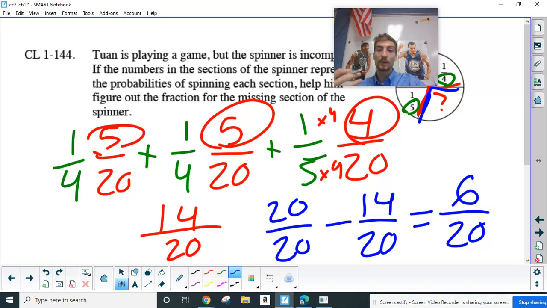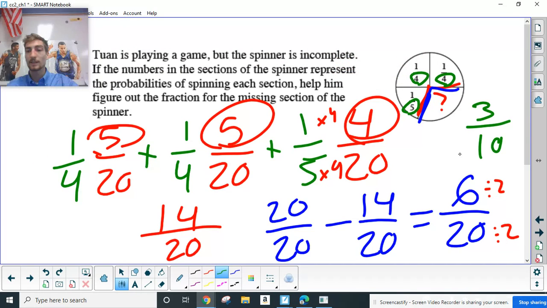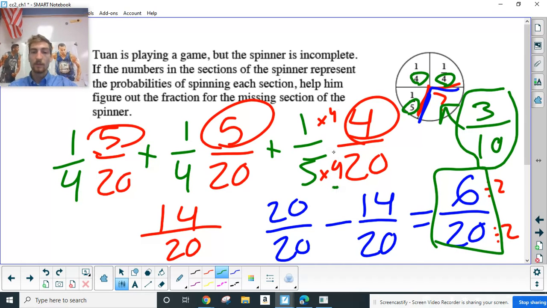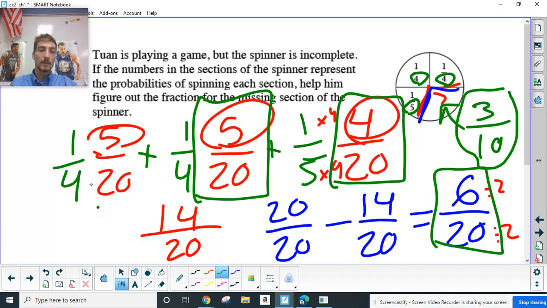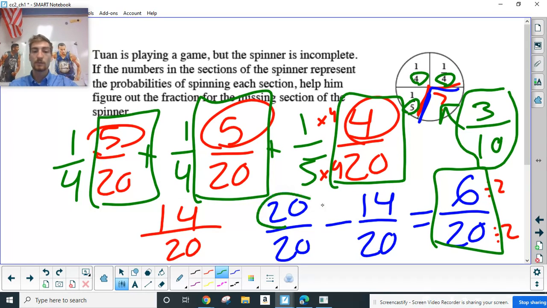Now, can we simplify this? Yeah, we can divide both by 2. So let's go ahead and do that. Divide by 2, divide by 2, and now we have 3 over 10. Can we simplify this? No, there is no number that goes into each of them. So 3 out of 10 would be our final part of the spinner. And then you could just double check by adding up all of your spinner pieces together, and you should get 20 out of 20.